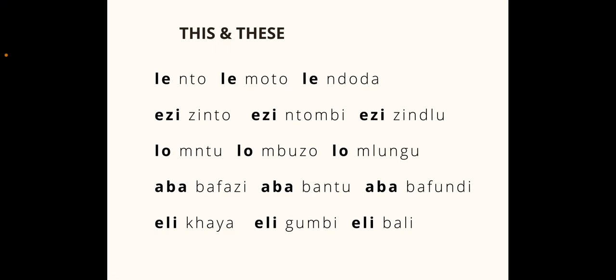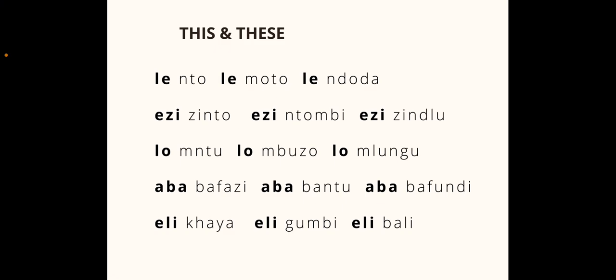Then words that start with aba, like abafazi, the woman, abantu, the people, and abafundi, the learners or the students. We add an extra aba. So we have ababafazi, these women, ababantu, these people, ababafundi, these learners, these students.